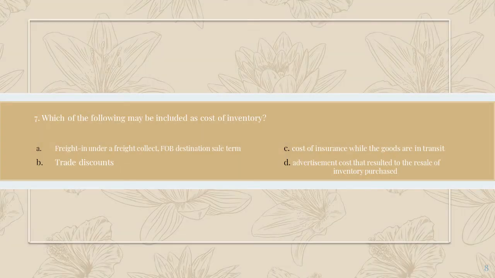Number 7, which of the following may be included as cost of inventory? A, freight in under a freight collect FOB destination sale term. B, trade discounts. C, cost of insurance while the goods are in transit. And letter D, advertisement cost that resulted to the resale of inventory purchased.